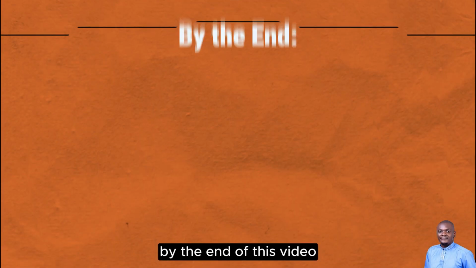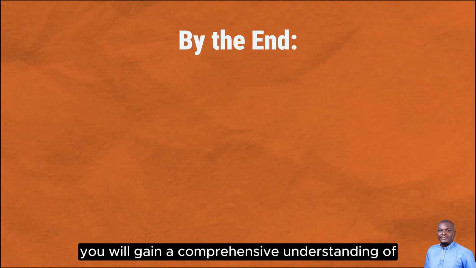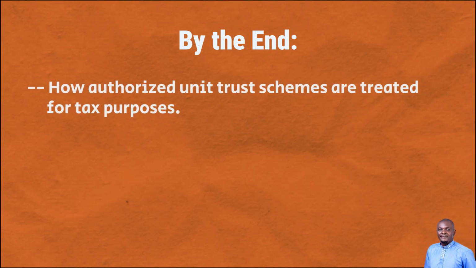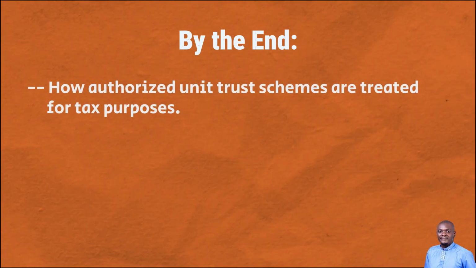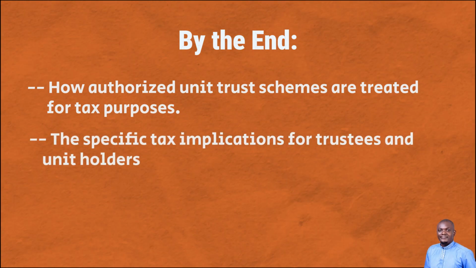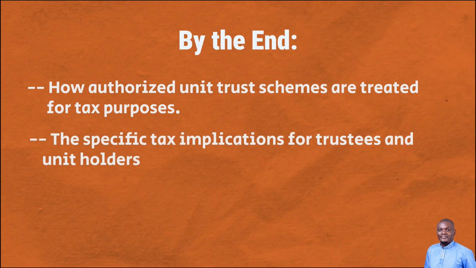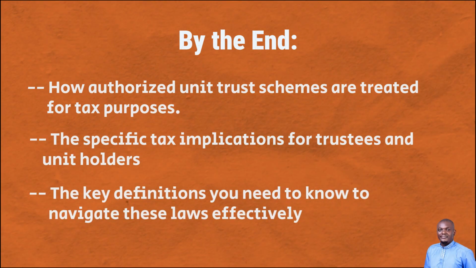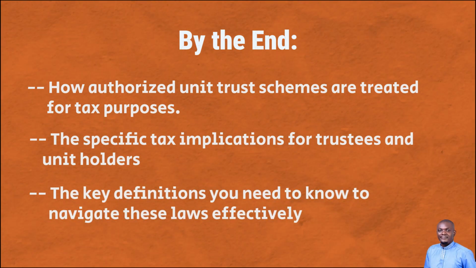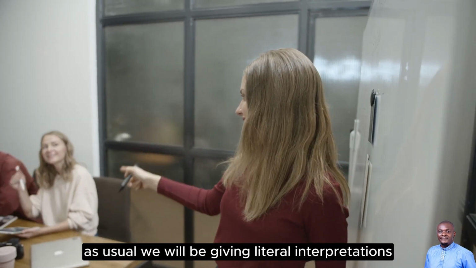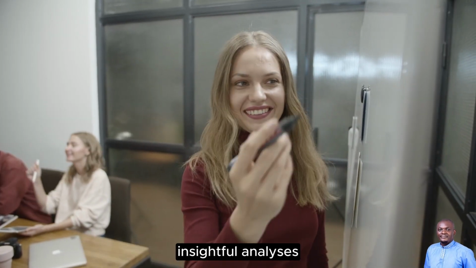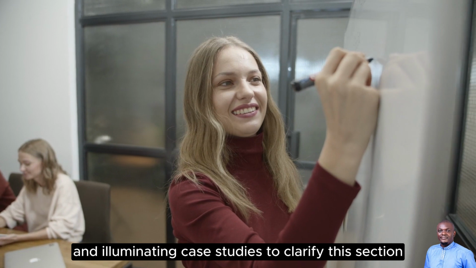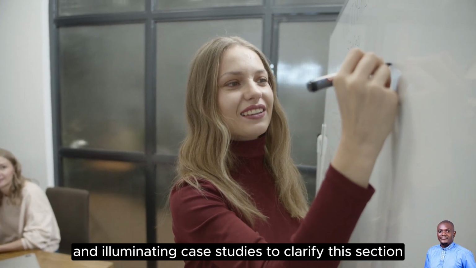By the end of this video, you will gain a comprehensive understanding of how authorized unit trust schemes are treated for tax purposes, the specific tax implications for trustees and unit holders, and the key definitions you need to know to navigate these laws effectively. As usual, we will be giving literal interpretations, insightful analysis, and illuminating case studies to clarify this section.